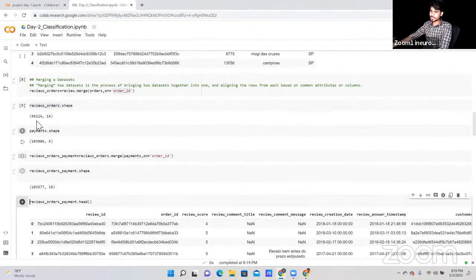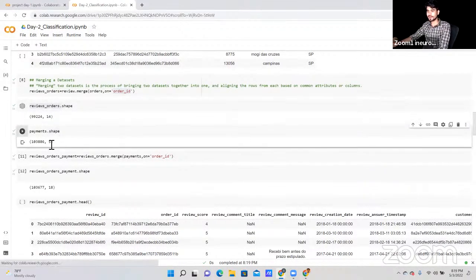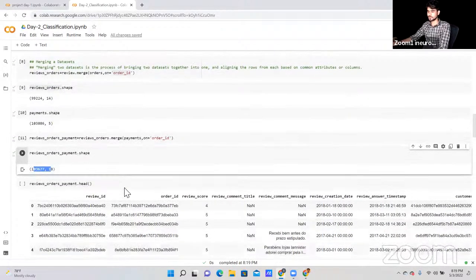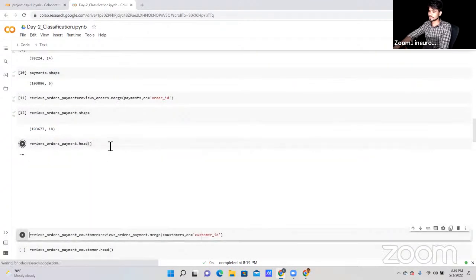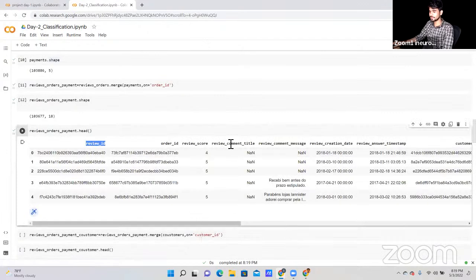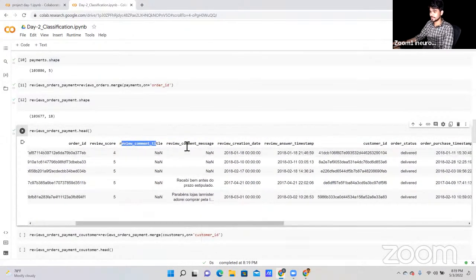Now we have 14 and 14 columns here and 5 in the payments data. After merging, we are getting 18 columns. Now let's try to read this cell. As you can see here, we have review ID, review order, review score, review comment title, review message,